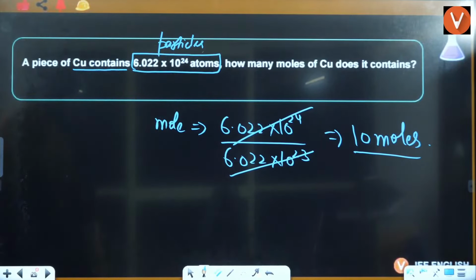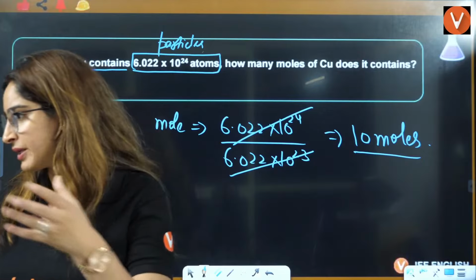Please explain the difference between molecules and atoms calculation. Shiv Kumar, in what way are you asking me that?